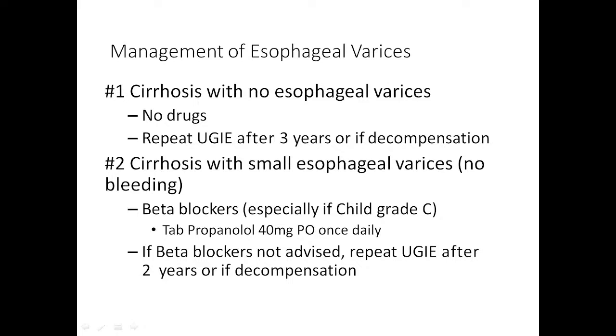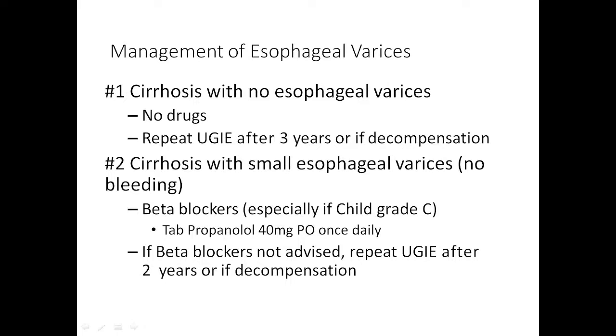So, cirrhosis with no esophageal varices, there is no need to give beta blocker. If patient is having small varices, then we have to give beta blocker. So, what is the starting dose of beta blocker? Propranolol, it is 40 milligram per day. And how will you titrate the dose of beta blocker?